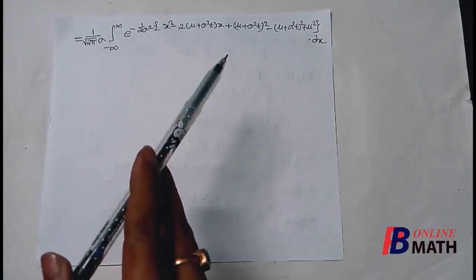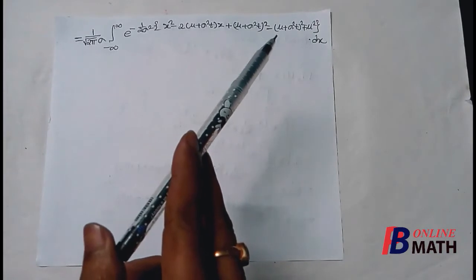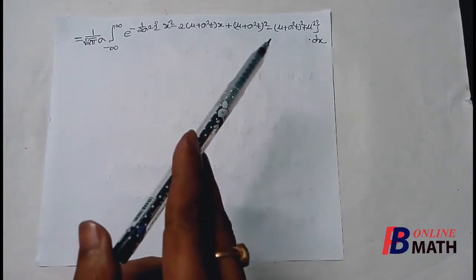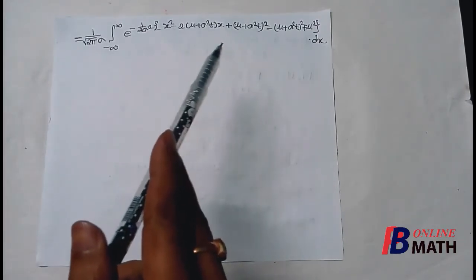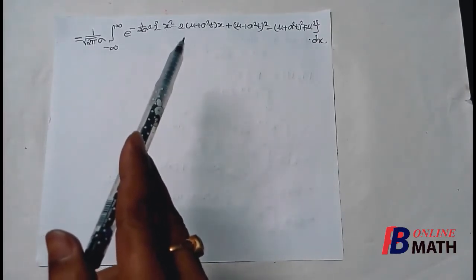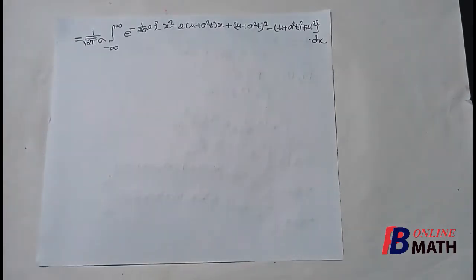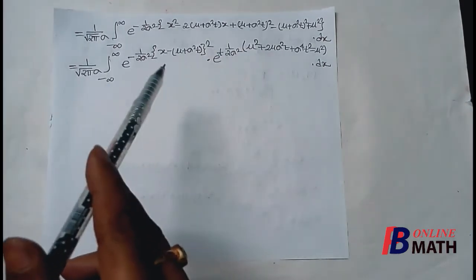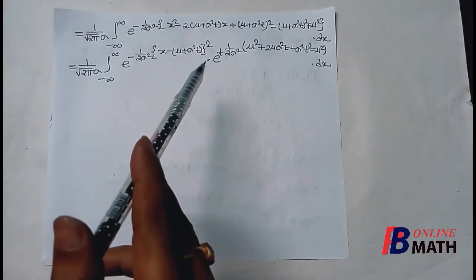So here we have added one extra term, that is (mu plus sigma square t) whole square, and also subtracted the term (mu plus sigma square t) whole square, so that combining the first three terms we can write it as (x minus (mu plus sigma square t)) whole square. So the first three terms can be written as (x minus (mu plus sigma square t)) its whole square.